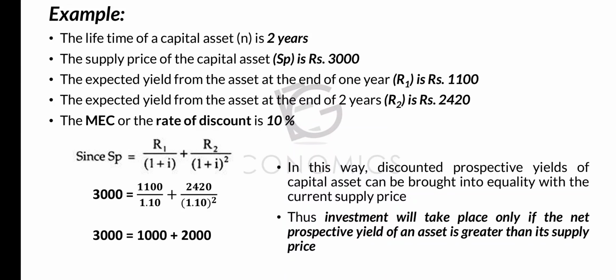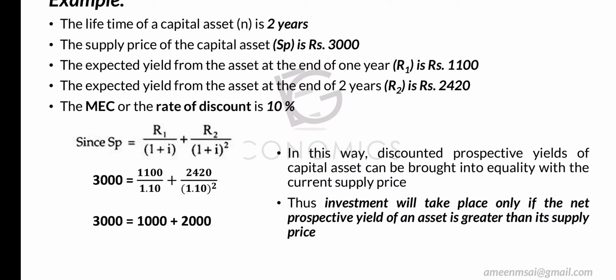Only if the net prospective yield of an asset. What is net prospective yield? It's the yield that we expect to get over the years, that is the return, that is the profit that we expect to get over the lifetime of that capital or machine, is greater than its supply. So investment will take place only when this expected profit is more than its supply price.